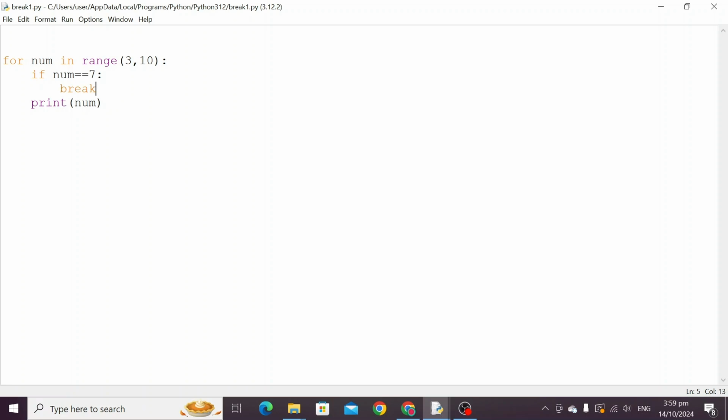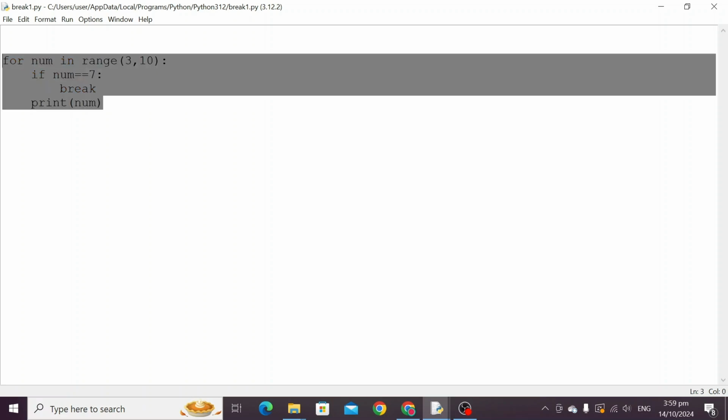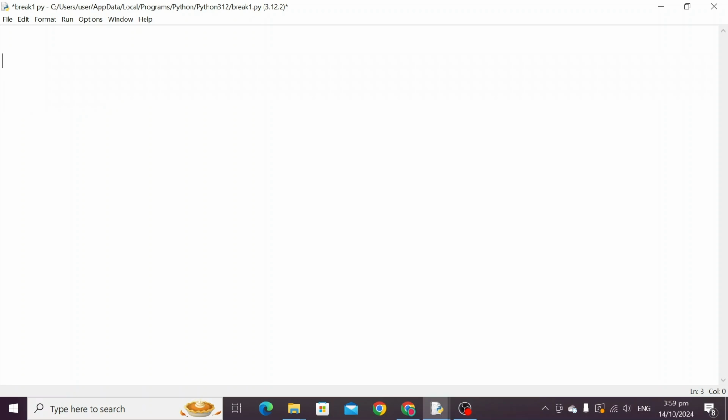Now the same thing we can do with the while loop. For example, we have a number, say var equal to 10, while var is less than or equal to 100, if var equals 20, whatever condition you give.